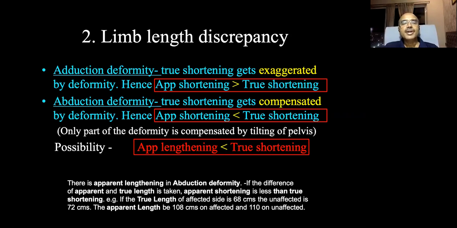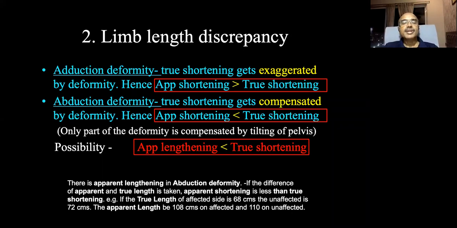Okay, that is clear. But in abduction deformity, what happens? The true shortening first gets compensated by the deformity, and here the amount of apparent shortening is less than the true shortening. Okay, here the candidate gets fumbled. So true shortening may be 3 centimeters, apparent shortening may be 2 centimeters. So true shortening is more than the apparent shortening. But there is a possibility again of true shortening being more than the apparent lengthening. Okay, so with apparent lengthening in abduction deformity, suppose apparent lengthening is 2 centimeters, true shortening may be 3 centimeters.